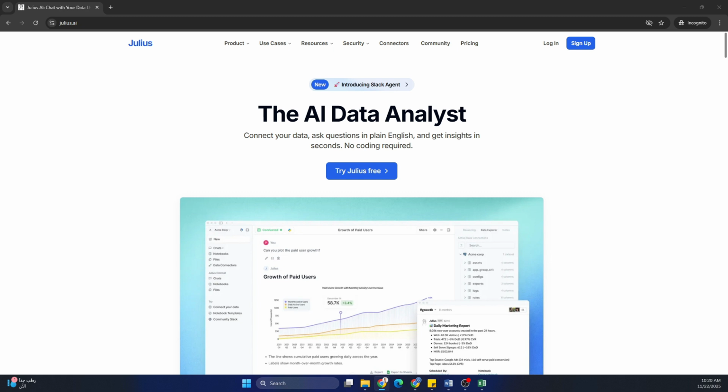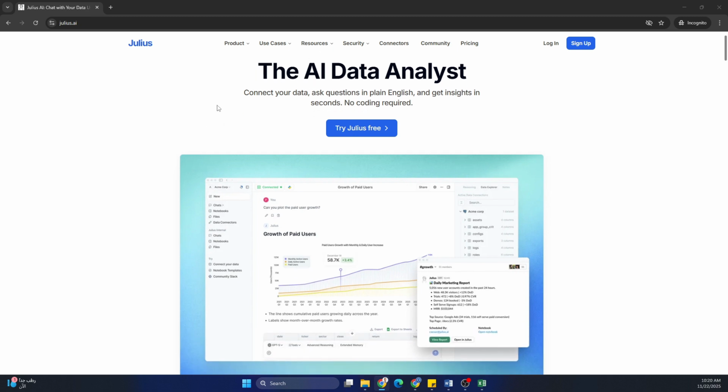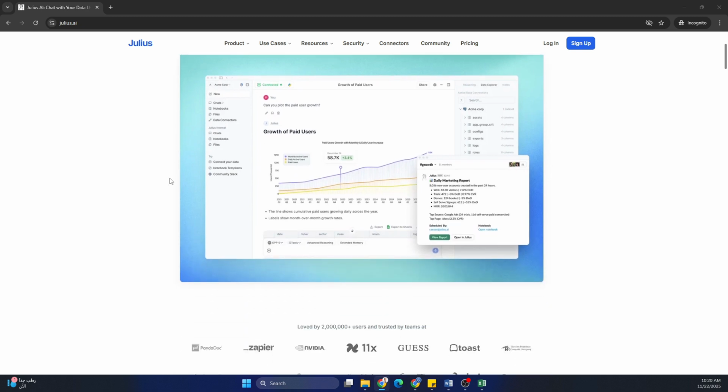Within moments, Julius provides a clean overview of your data. You get ready-to-use insights that you can share with your colleagues or your leadership team with minimal editing needed. Stop spending a lot of time searching for answers and start getting work done immediately.